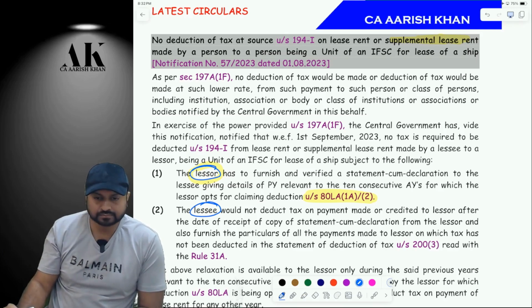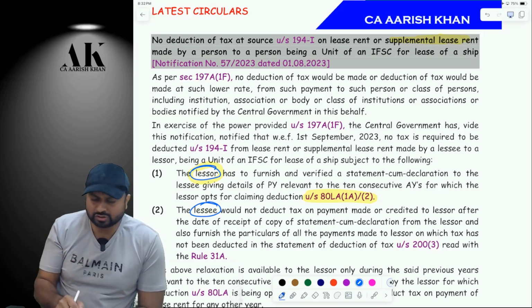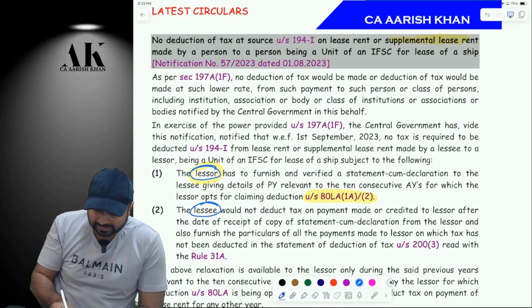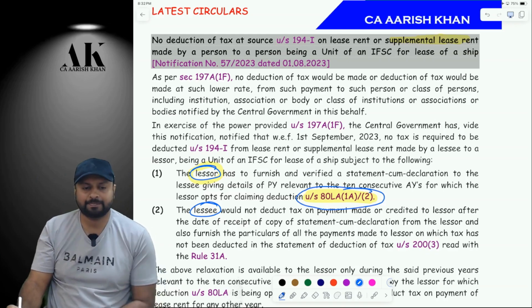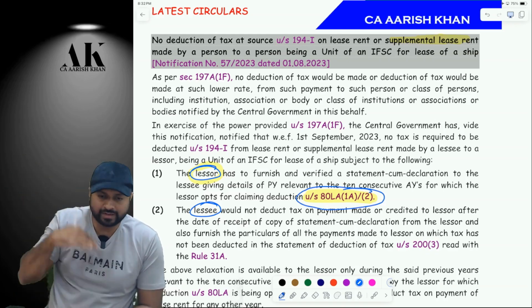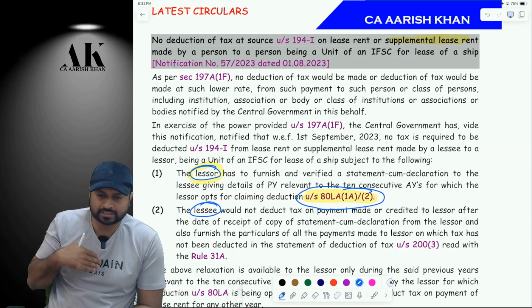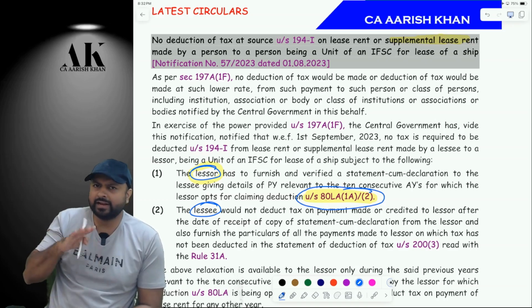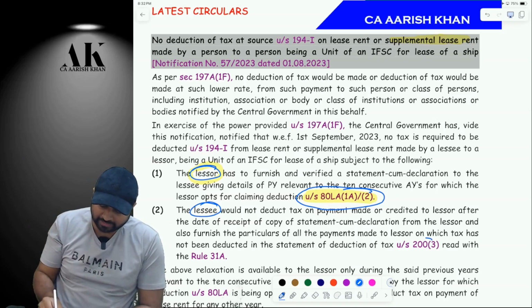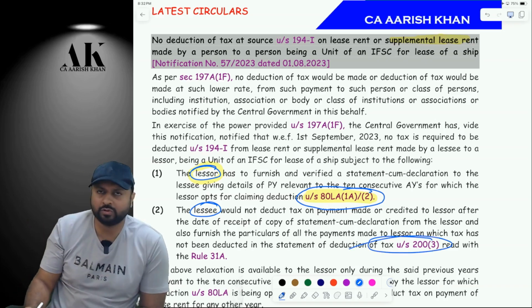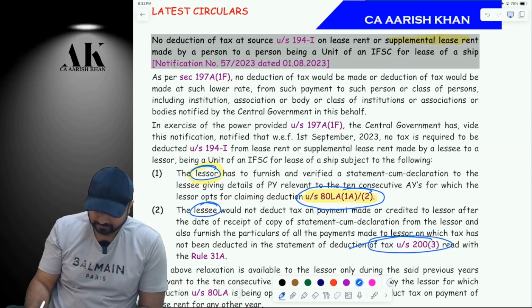So here also do not deduct TDS because the other person's income is deductible under Chapter 6A, 80-LA. So the other person has to give a declaration to me that his income is deductible under Chapter 6A. After I receive the declaration, I will not deduct TDS. Plus, I will also mention in the TDS returns. Are you clear? Yes, sir.